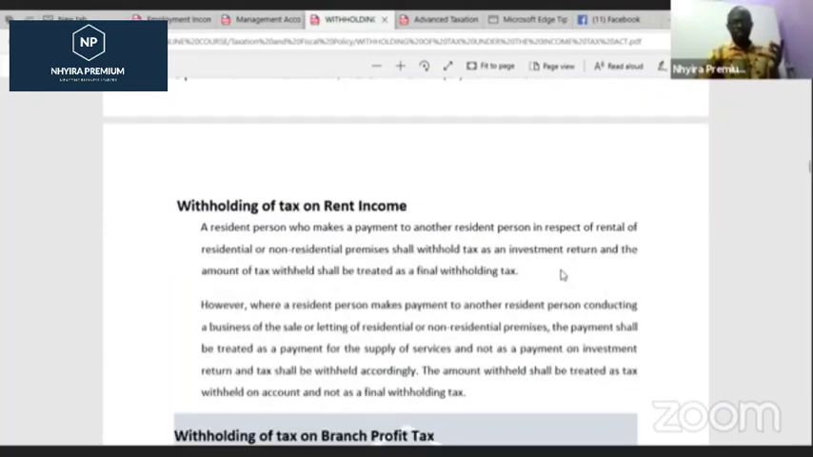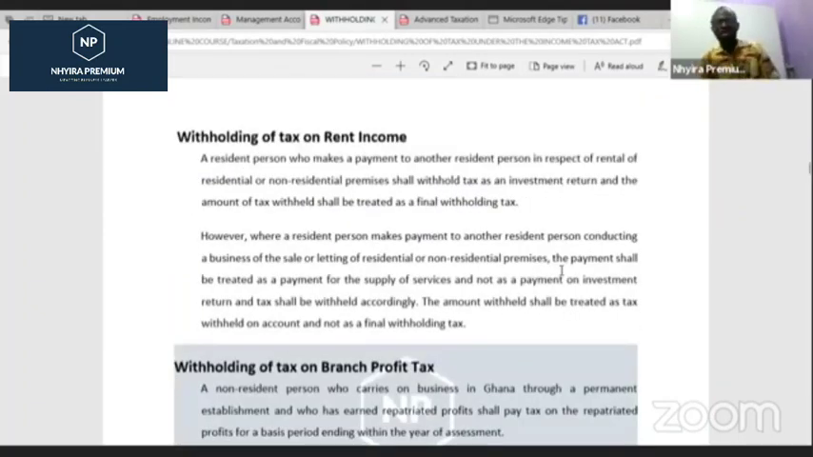Then we move on to withholding tax on rent income. Withholding tax on rent income. Now, I gave you a glimpse of this earlier in relation to the discussion, but we're going to be taking it as well in relation to that. So listen to this carefully.